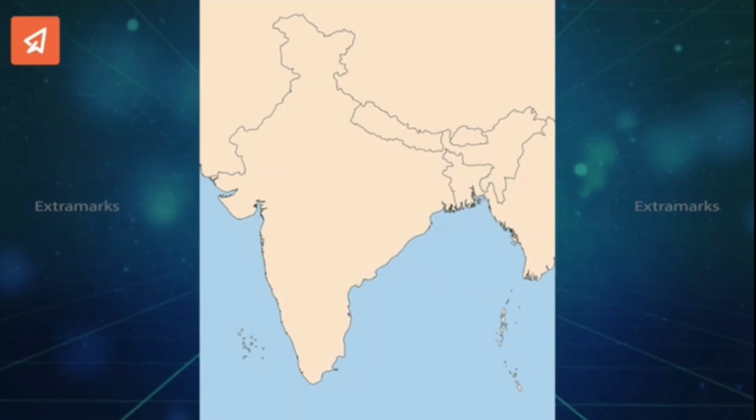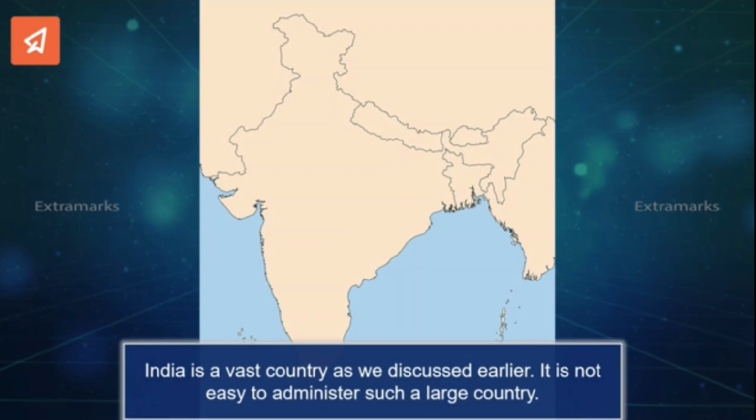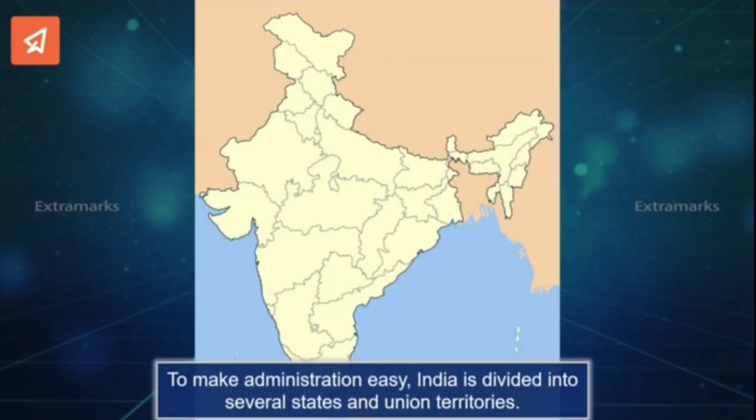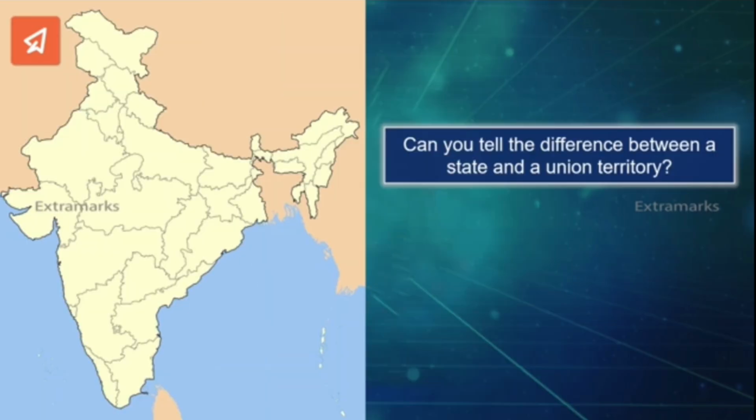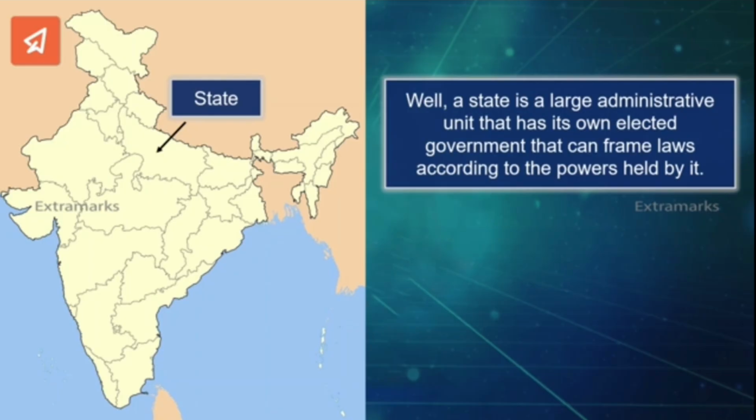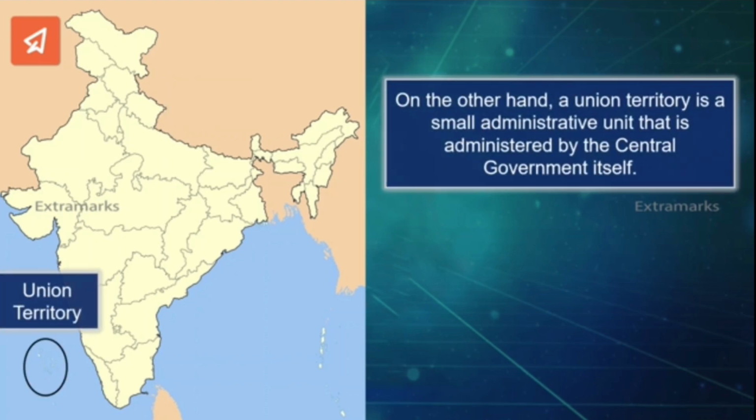Students, we will now dive into the political and administrative divisions of India. India is a vast country, as we discussed earlier. It is not easy to administer such a large country. To make administration easy, India is divided into several states and union territories. Can you tell the difference between a state and a union territory? Well, a state is a large administrative unit that has its own elected government that can frame laws according to the powers held by it. On the other hand, a union territory is a small administrative unit that is administered by the central government itself.